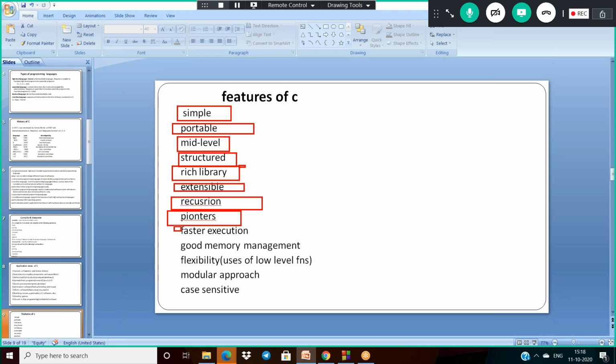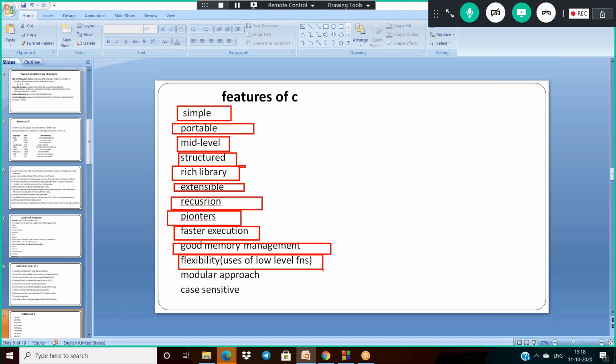And faster execution. Why? It uses a compiler. The compiler scans the code at a time. So that is why it executes the instructions very fast. And good memory management. Good memory management means if you take any type of variable, primitive, user defined, derived type, some memory is allocated. And flexibility. Flexibility means it uses low level functions.